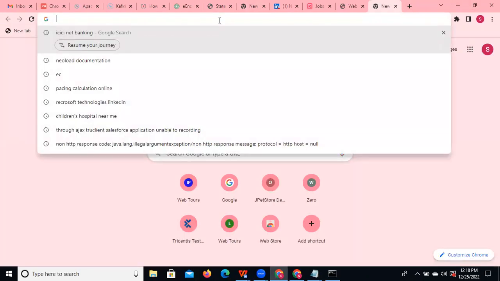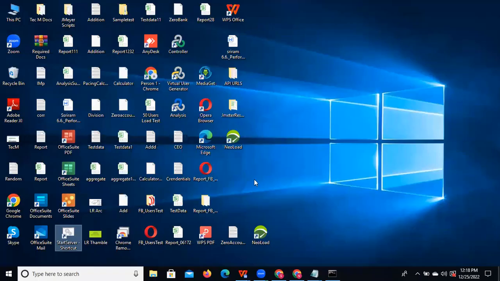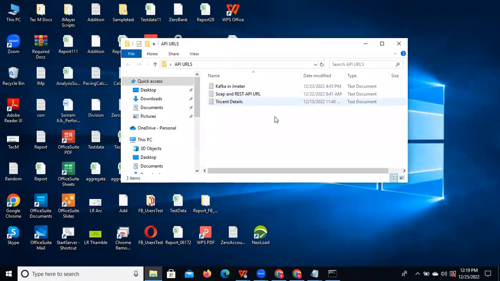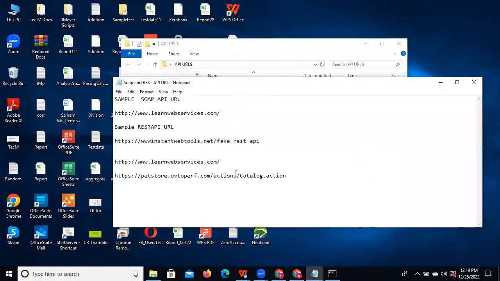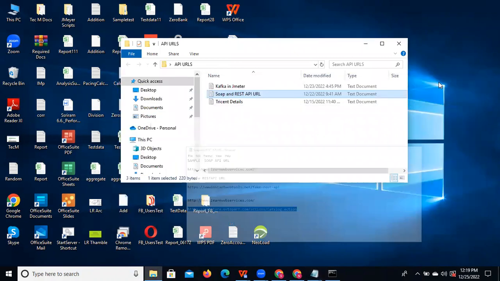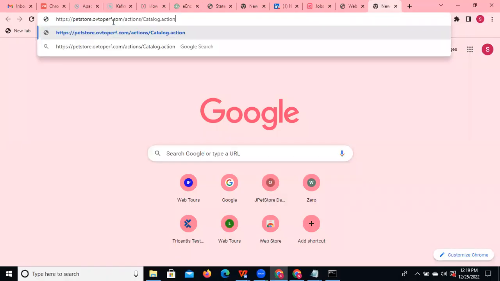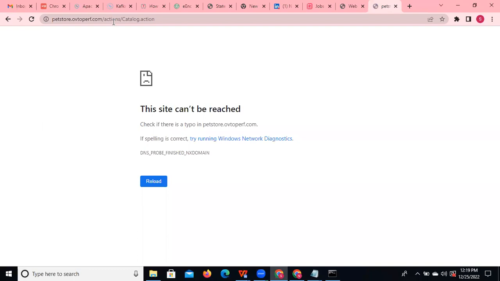Okay. For example, we'll see a different application. We have different applications in the market. So this is one application, assume. This is a pet store application. To record this application, before that you need to understand the click protocol.